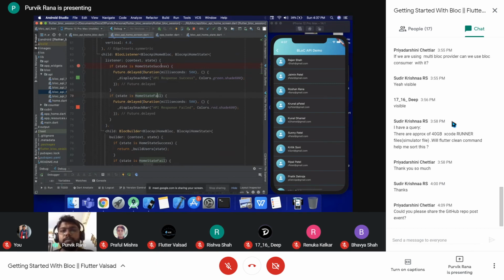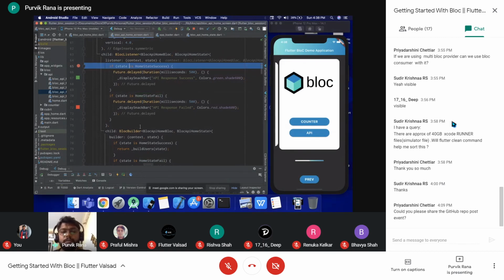So if we have the success state, then I will be displaying a snake bar on the screen, or if my state is fail, I will be displaying a failed snake bar, a snake bar with a different message on the screen UI. So that's how this thing is working. The listener will be triggered when this particular state is there, and if you want to display some snake bar, or if you want to perform navigation, we can do that over here. We can use the listener in that way.